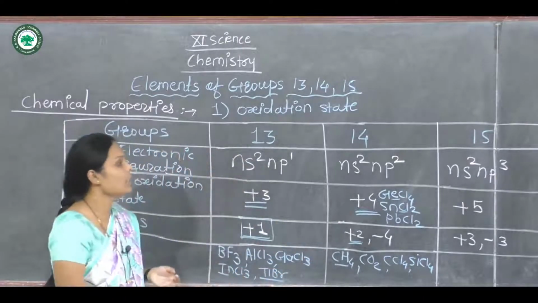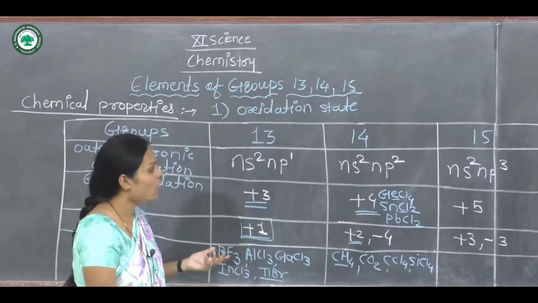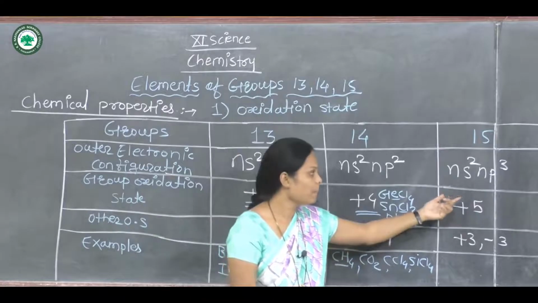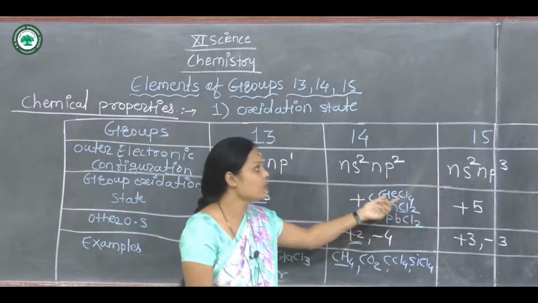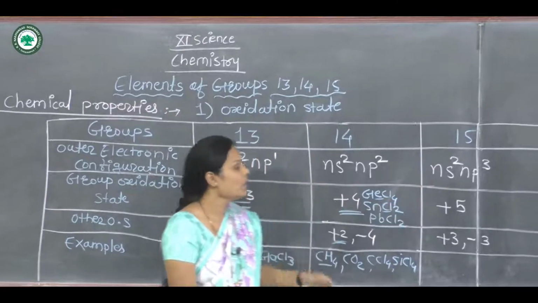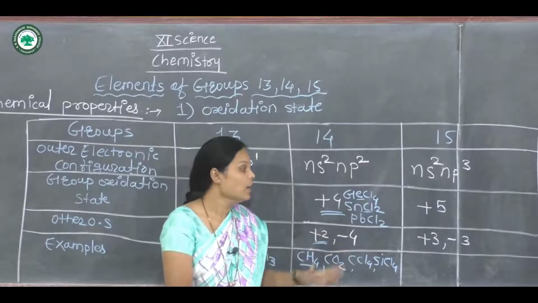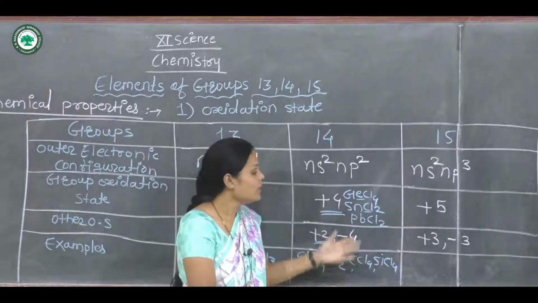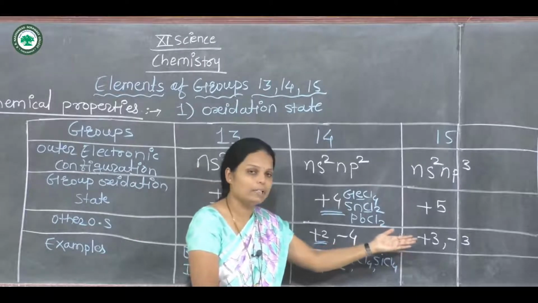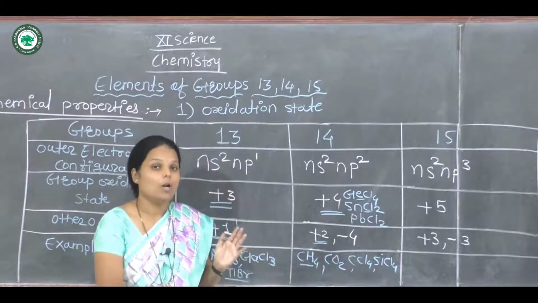Now the next group is group 15, and its general outer electronic configuration is ns2 np3. These are group 15 elements. The oxidation state of group 15 is commonly +5. Sometimes it shows +3 or -3 also. These oxidation states are shown in group 15 elements or compounds.